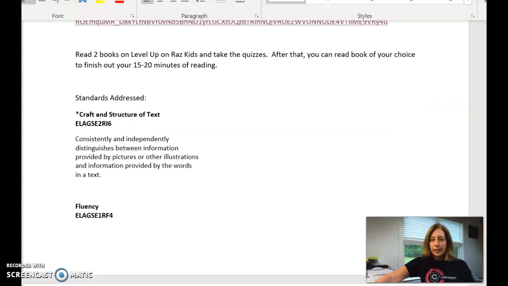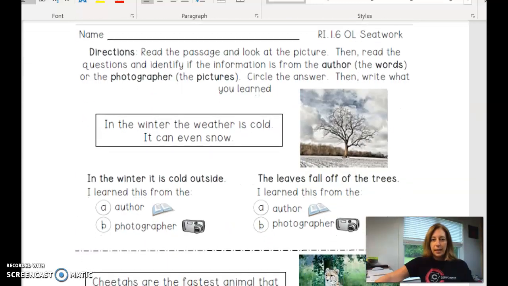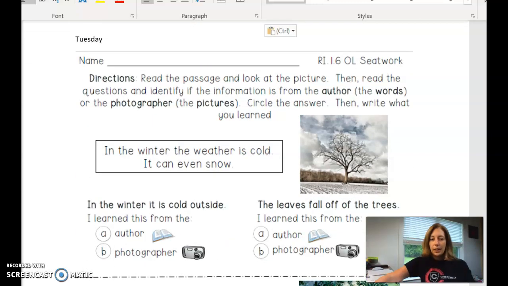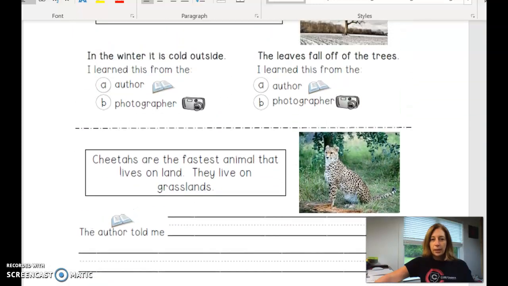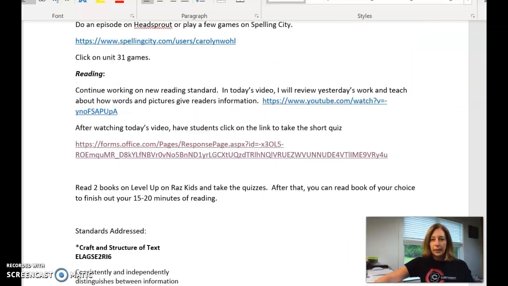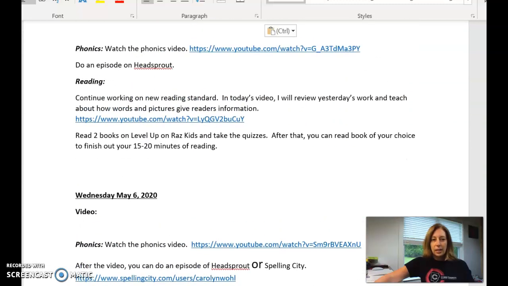That assignment can be found at the bottom here under Tuesday. You could either print it out or work on it in your notebook, just writing the answers in your notebook. And we'll go over the answers to that tomorrow.